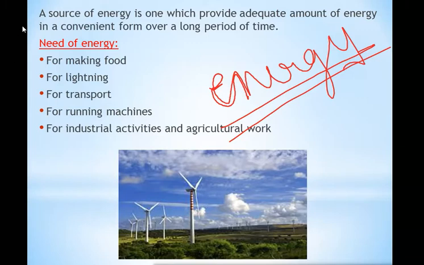The first thing written there is that a source of energy is one which provides an adequate amount of energy in a convenient form over a long period of time. So what is a source of energy? A source of energy is that thing which gives us an adequate, meaning large, amount of energy in a convenient form. Convenient form means which we can use for a long period of time. So that is called our source of energy.